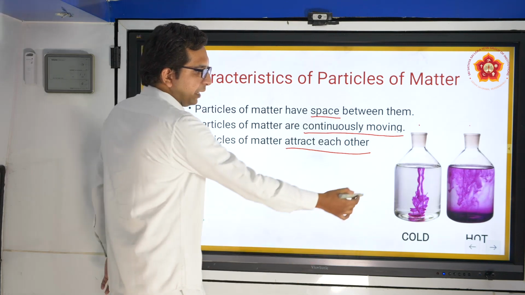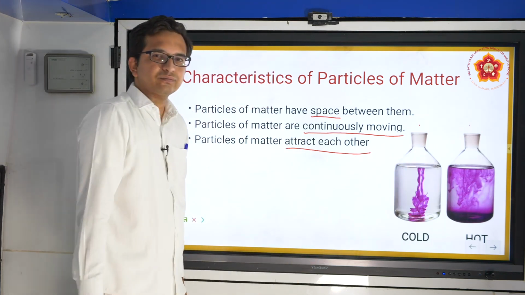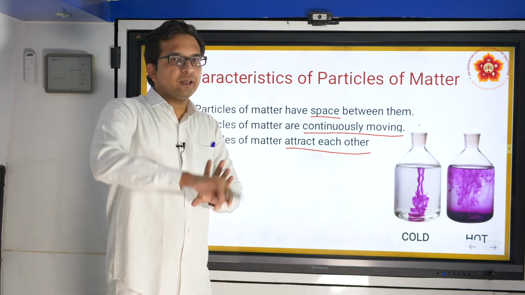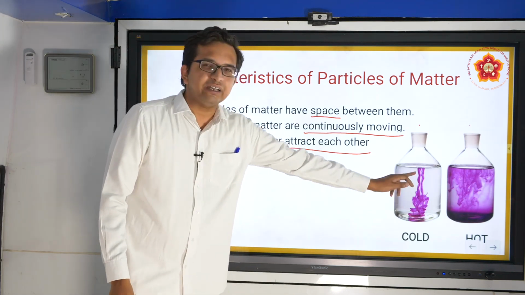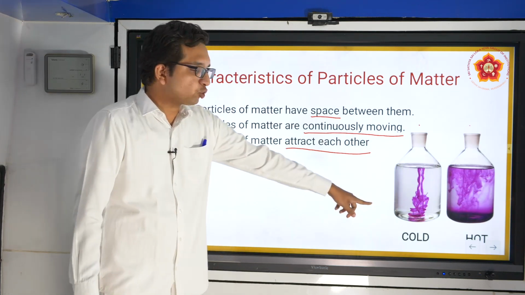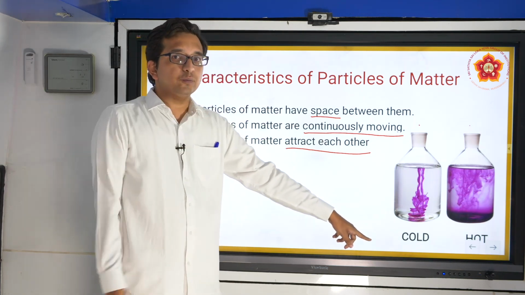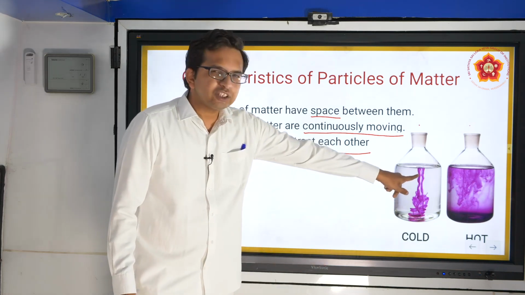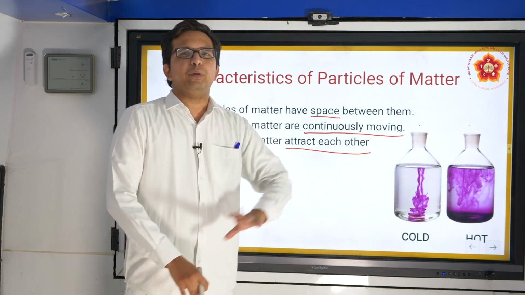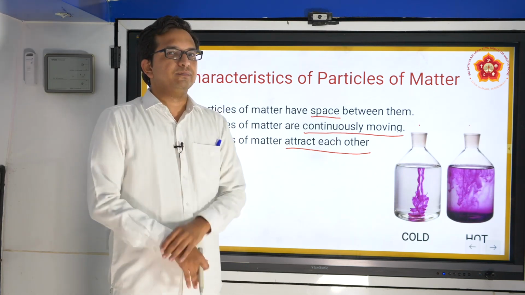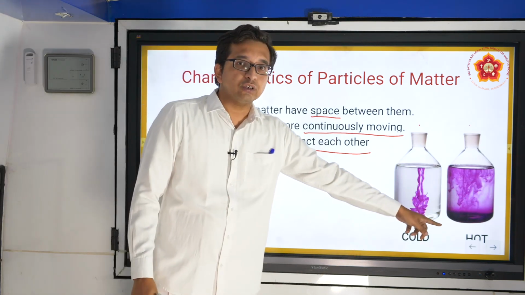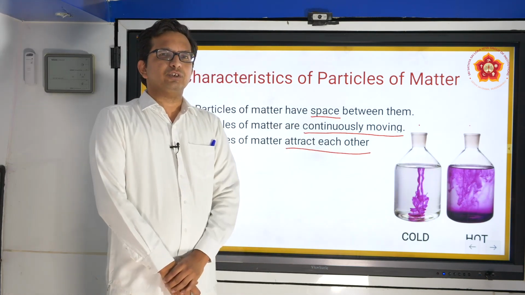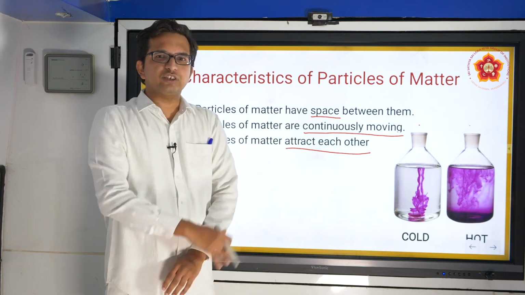Similarly, as an example, we have taken ink. Red ink, blue ink, any ink that you have, if you drop it in a system containing water. If it is cold, this is an experimental observation which you can definitely try out, you will see that the ink will spread on a slow basis. It will not spread suddenly. But if it is a hot solution, it spreads too quickly. What do we understand by this system? What is this cold and hot system?